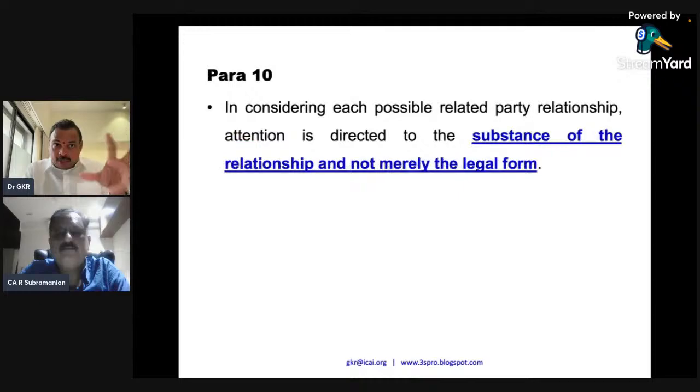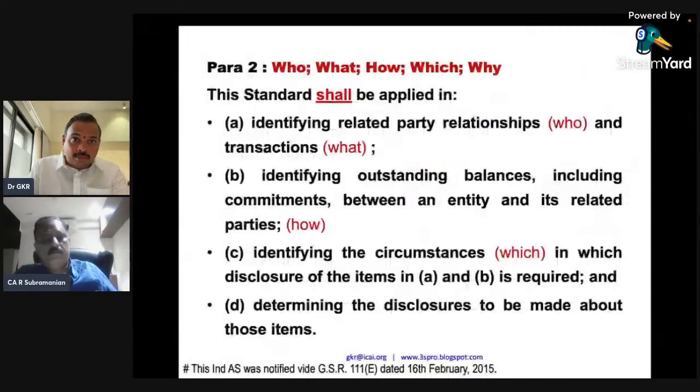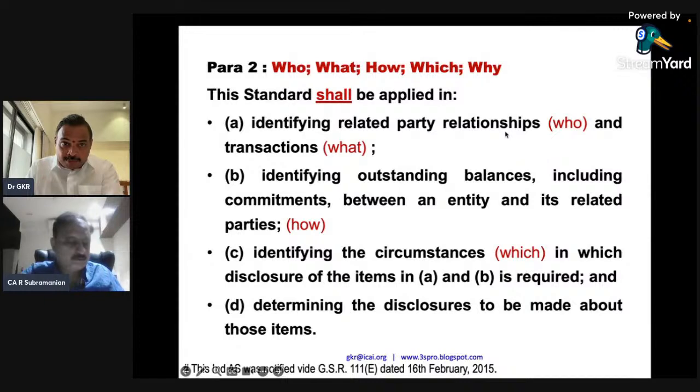Now please look at the scope. I'll give you the interesting part of the scope. Relationships, transactions, outstanding balance, commitments, and look at the C part: circumstances in which disclosure is required. That's most important. If 17 transactions have happened, mentioning all 17 is not necessary.